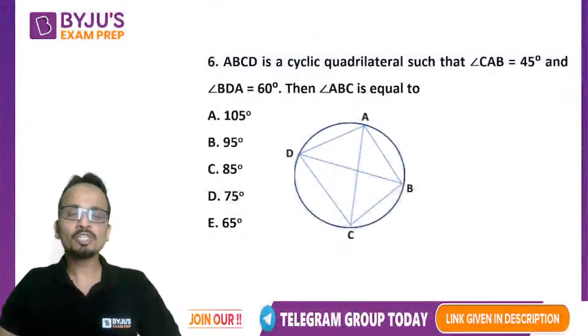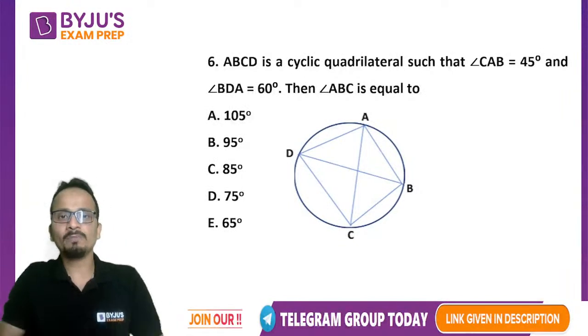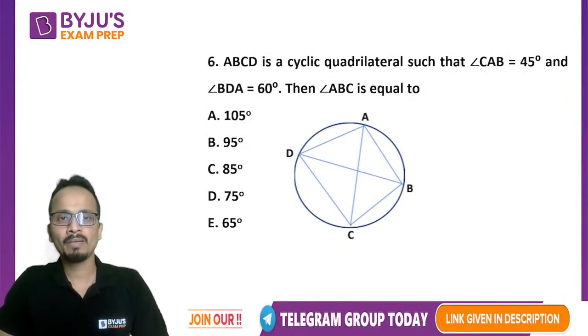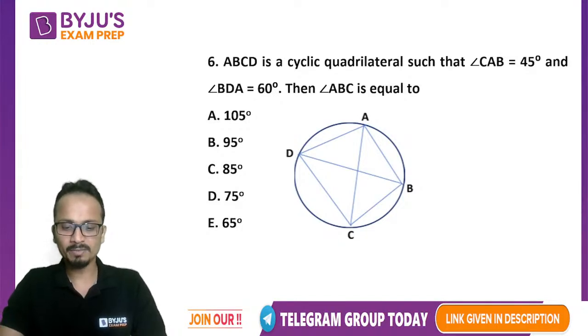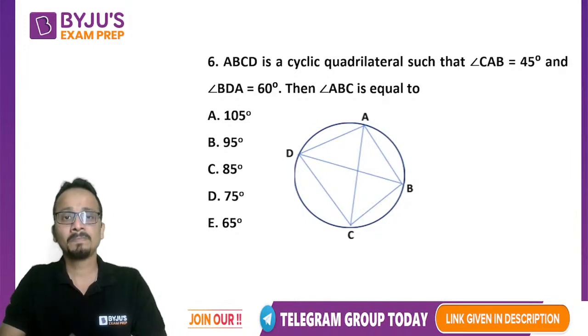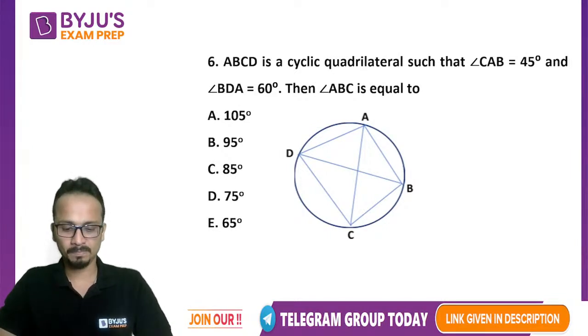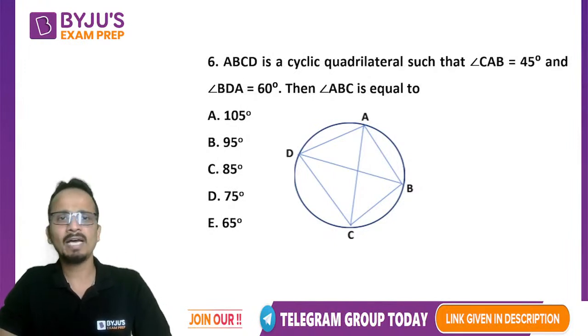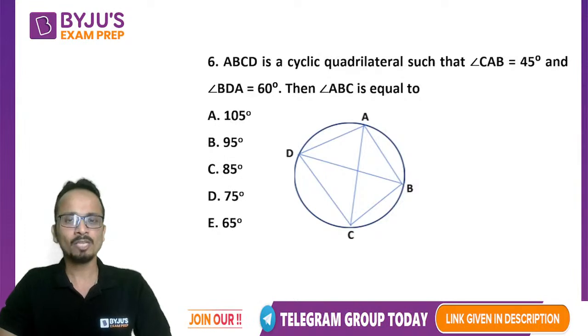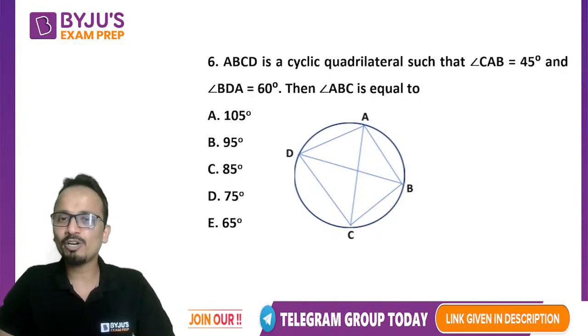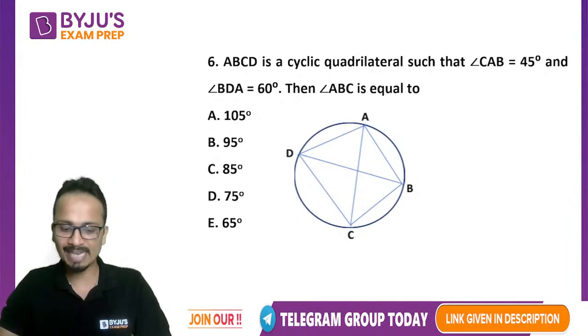Now next, question number 6 on your screen. So all of you quickly solve this one. ABCD is a cyclic quadrilateral such that angle CAB is 45 and BDA is 60. So again, a very basic property of circles. This question can be done.